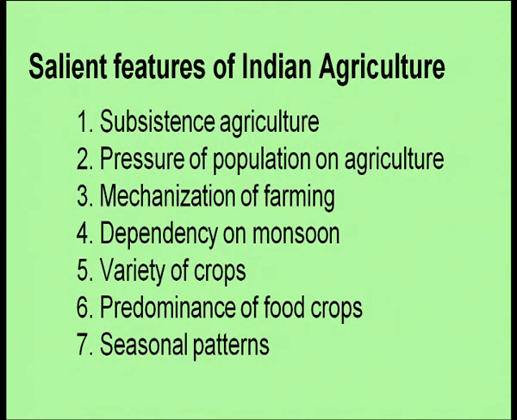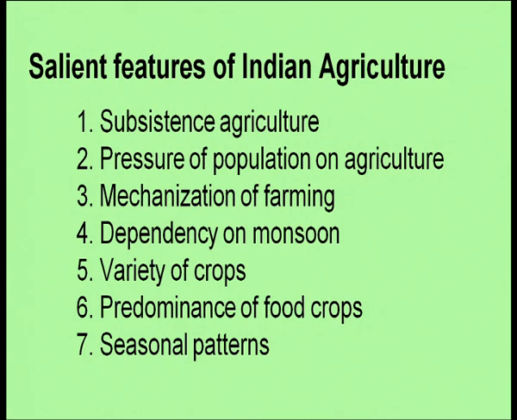Third is mechanization of farming. We have mechanized the farming. Then we have dependency on monsoon. So, in spite of the fact that we have gone through green revolution, we have done lots of efforts in assuring irrigation and water supply, still a large number of farmers are dependent on monsoon for irrigation purposes.